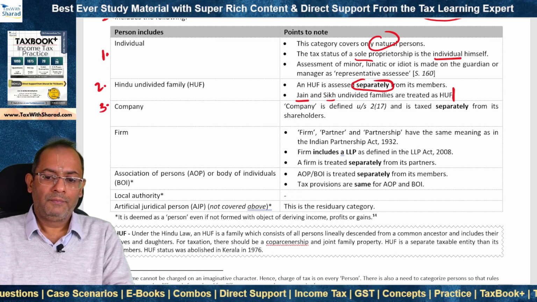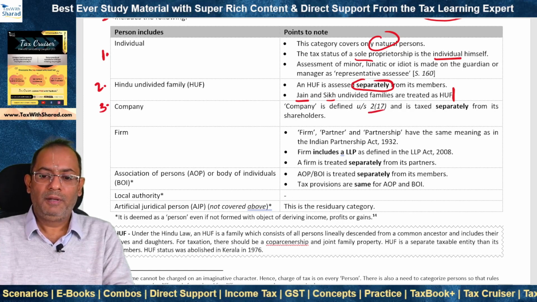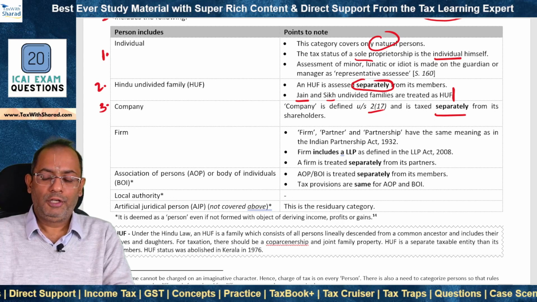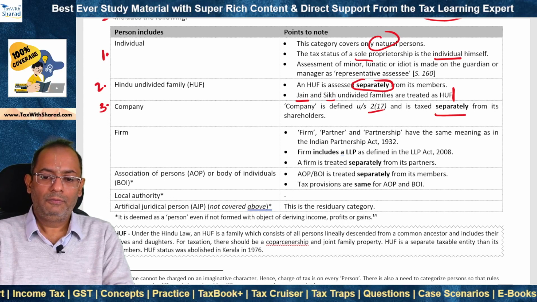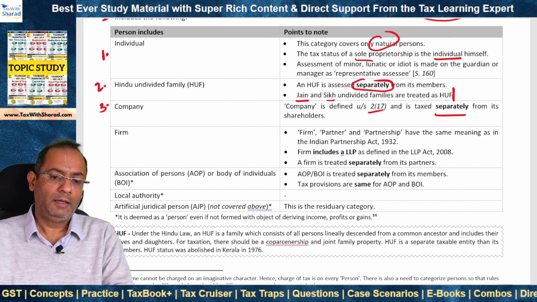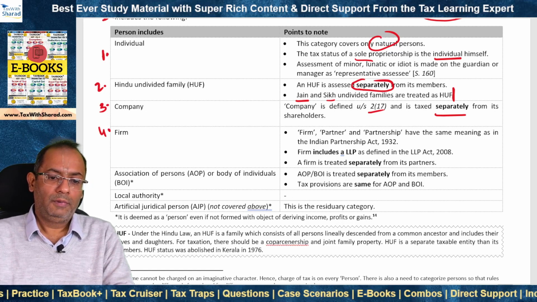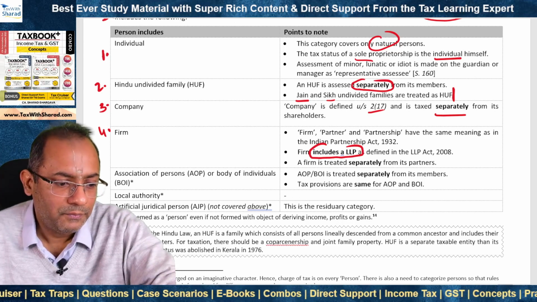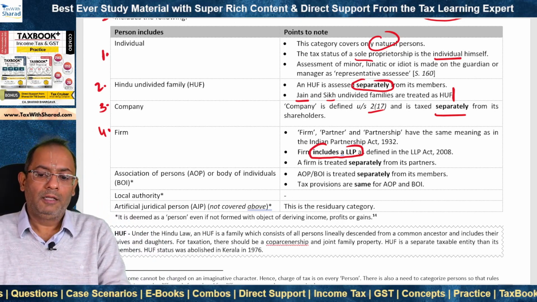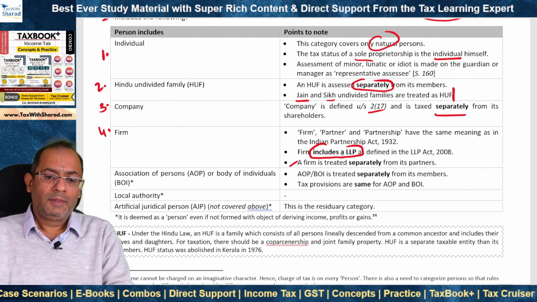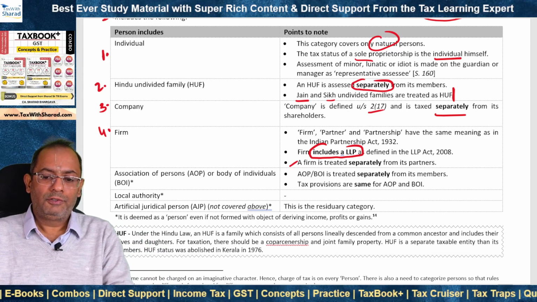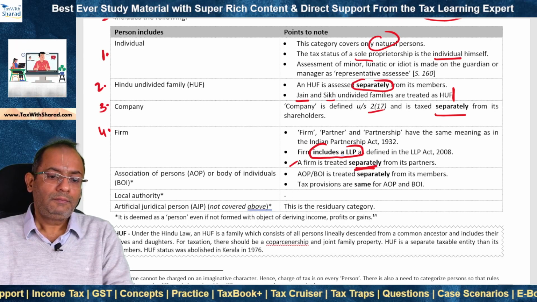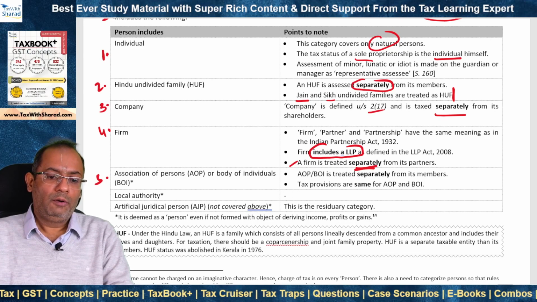3. Company. Company has been defined separately and it is taxed separately from its shareholders. Shareholders are taxed on their own income while a company is taxed on its own income. 4. A firm. Firm includes a LLP, that is a limited liability partnership, and a firm like an HUF or a company is treated separately from its partners. 5th, AOP or BOI.